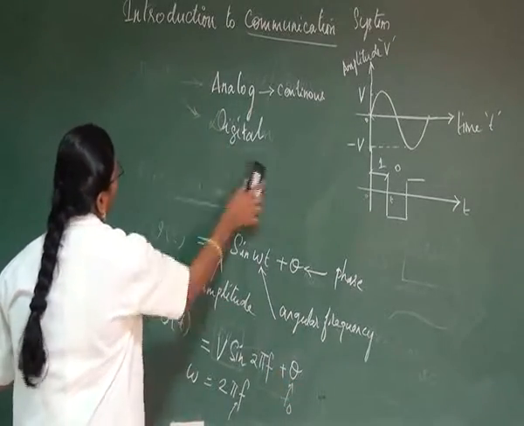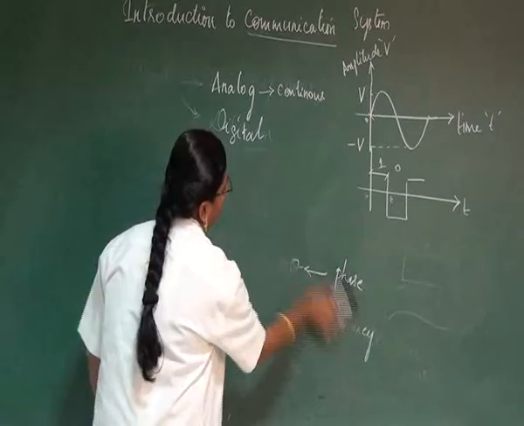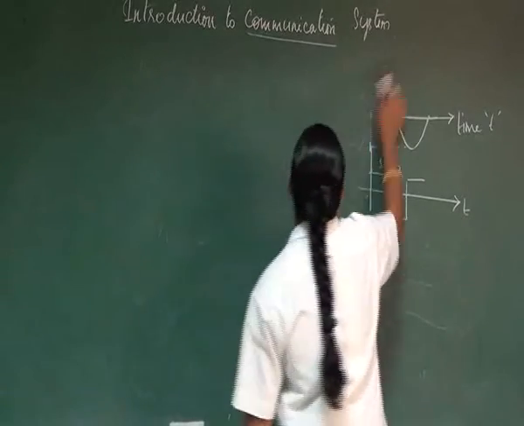Coming to the term, what is modulation? Modulation is classified into two types: analog modulation and digital modulation.